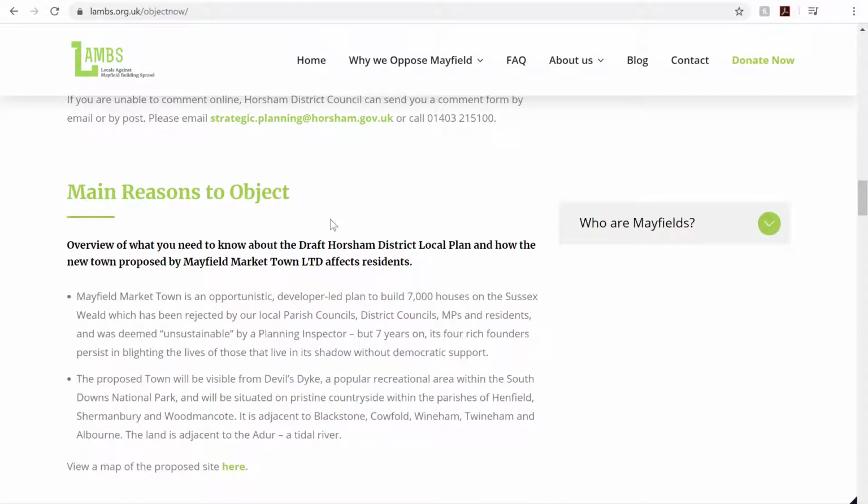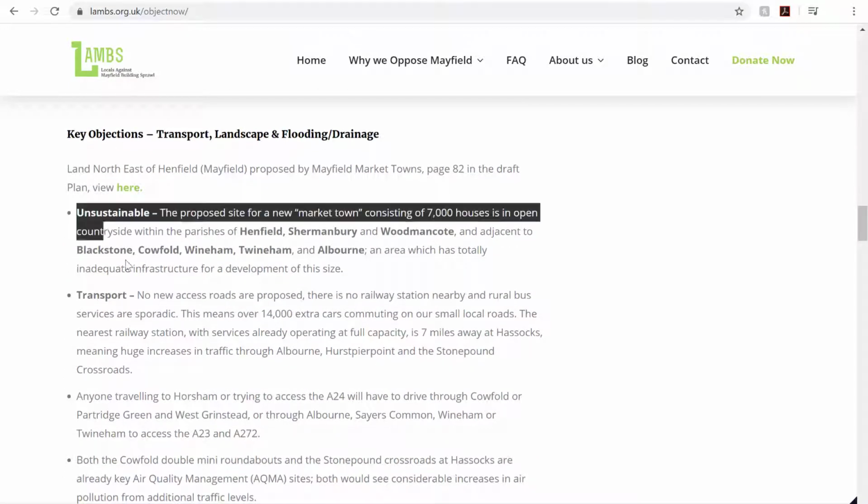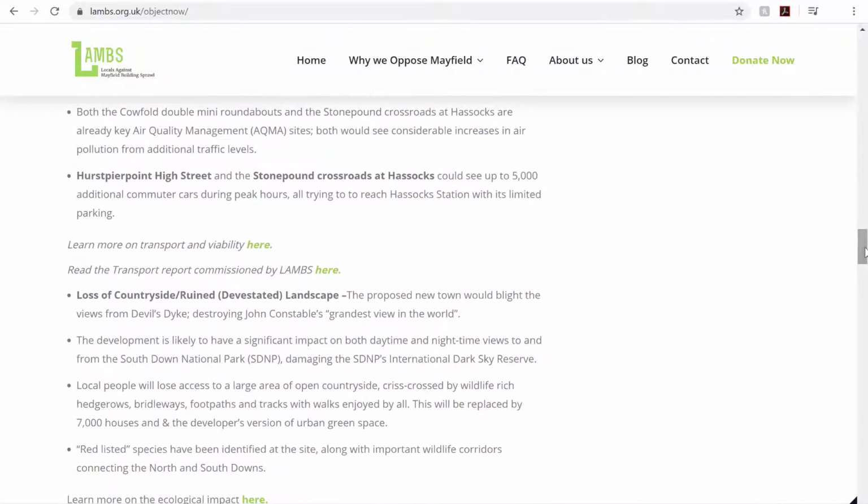To write your objection, read the Main Reasons to Object section. You should choose the main reasons to object that you agree with or are concerned about the most. For further information, we recommend that you read the further reading links. You do not need to read the reports commissioned by LAMS, but if you wish to do so, they are available for download.